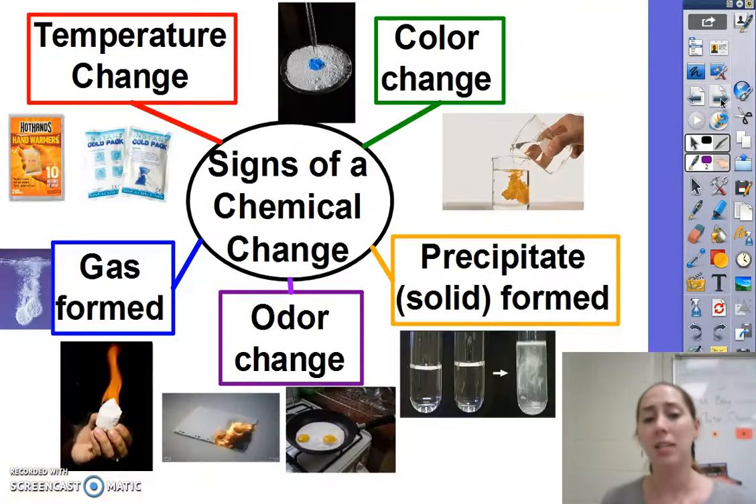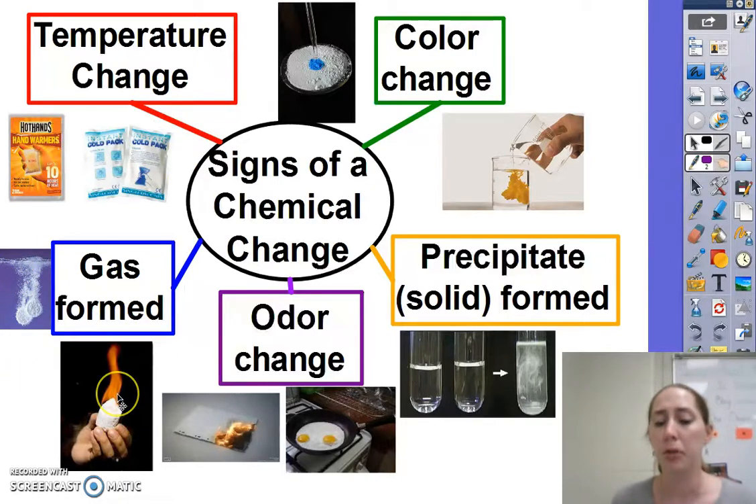Now, we've actually got a couple signs to help us remember that a chemical change has happened. There are 5. One of them is that there's a color change. When you mix it together, the color has become something new. Think about the raw pancakes versus cooked pancakes. Temperature change. It got hotter or colder. A gas is formed. Carbon dioxide bubbles are released or things are burning. That's because there's a gas there. An odor change. Raw eggs versus cooked eggs, they smell very different.